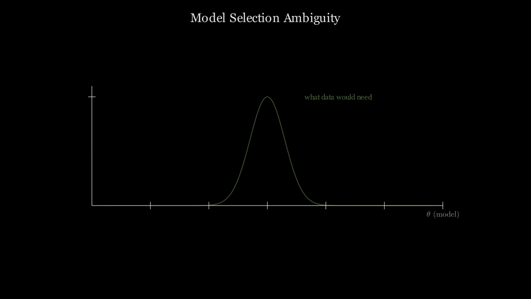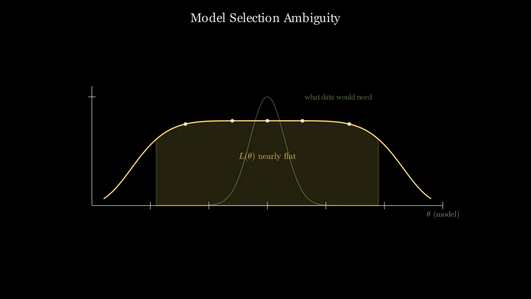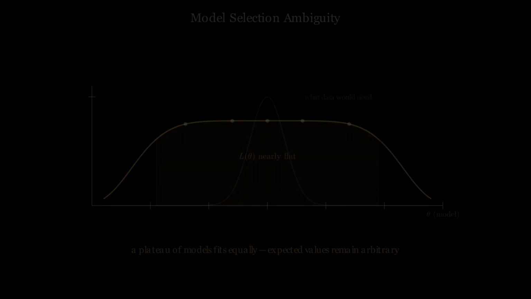Multiple financial models can fit the same historical return data equally well. Model selection procedures do not resolve which distribution governs future returns. Expected return estimates remain model-dependent. Data cannot distinguish between admissible models. Ambiguity about the probability model persists after calibration.